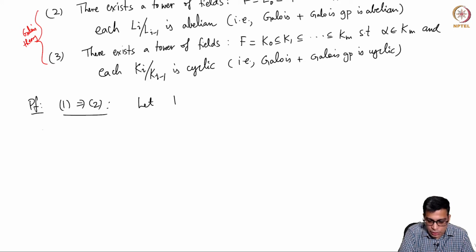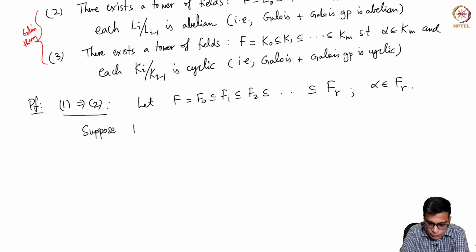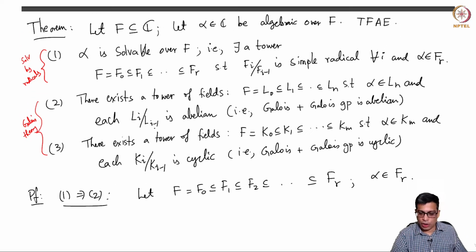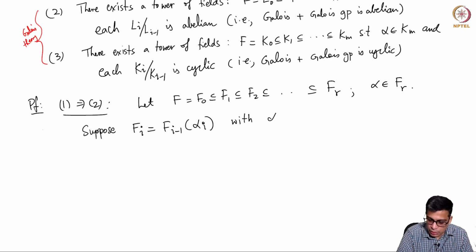So let F contained in F1, contained in F2, contained in Fr, where alpha is in Fr. Because each Fi over Fi minus 1 is a simple radical extension, suppose Fi is generated over Fi minus 1 by alpha i, with alpha i to the power ni in Fi minus 1.